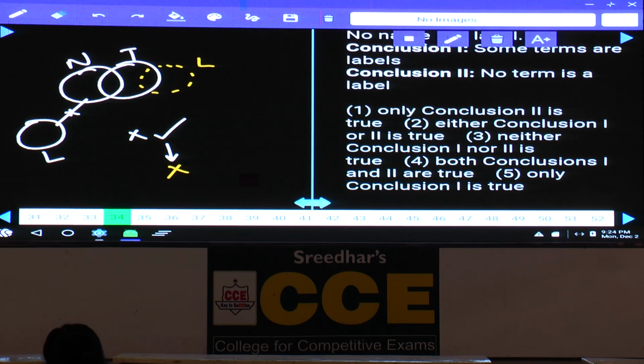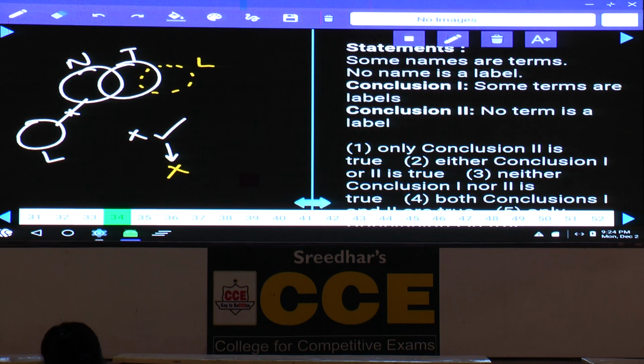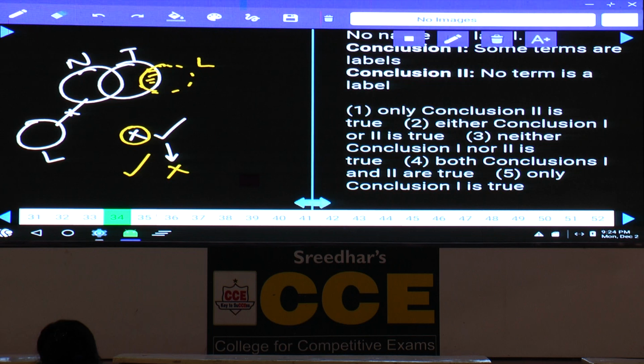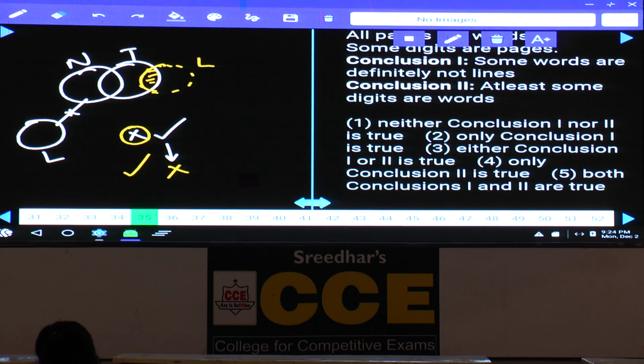After making the previous conclusion false, we need to check whether the affirmative conclusion that was false in the basic diagram has become true in this alternate diagram. What is the first one here? Some terms are labels, now this has become true. Yes, what is your answer? When the first one is true, the second is false; when the second is true, the first is false. Hence between these two only one must be true, either 1 or 2, that is choice 2. Question number 34, it is choice 2.